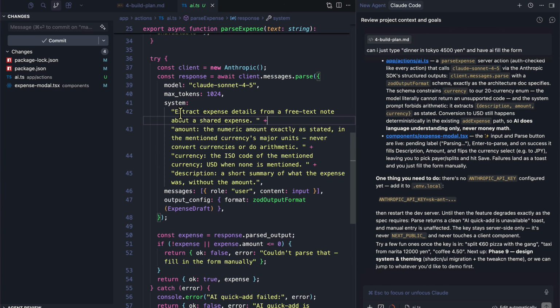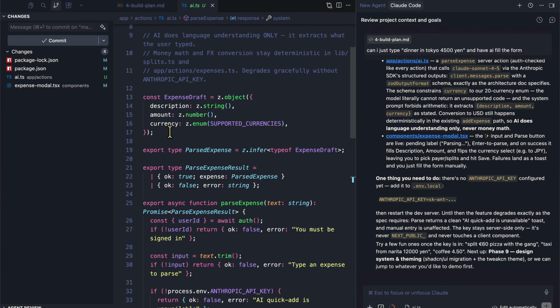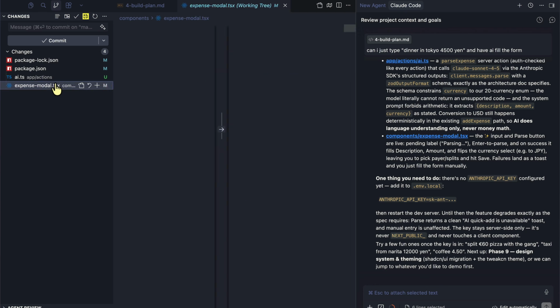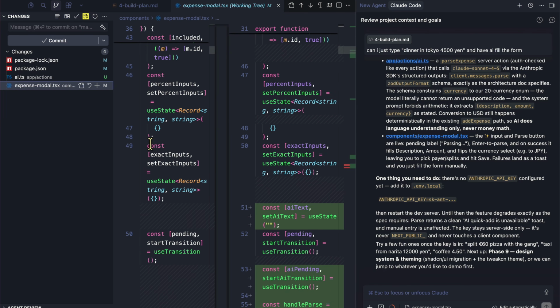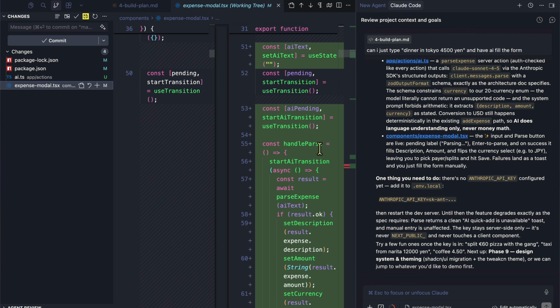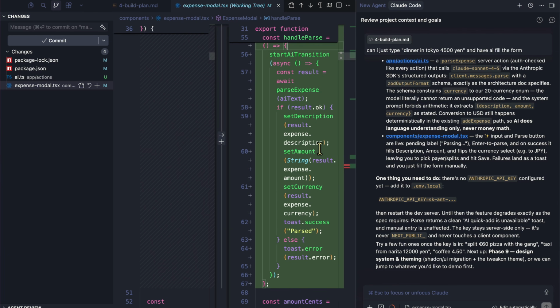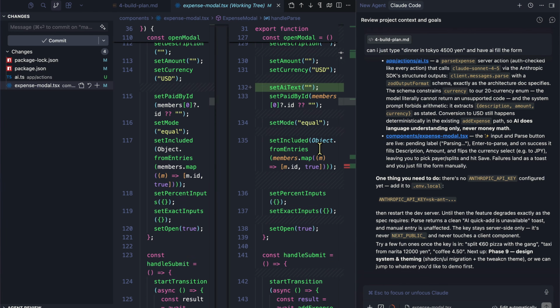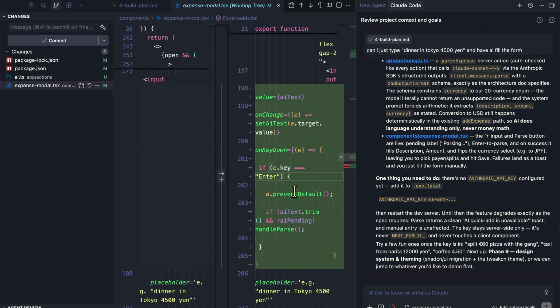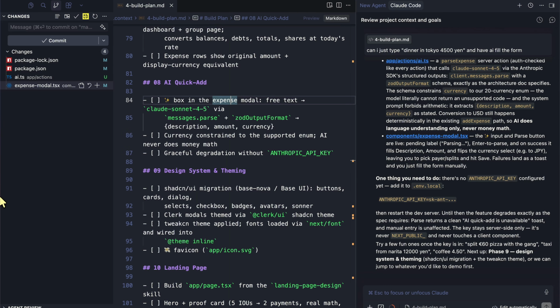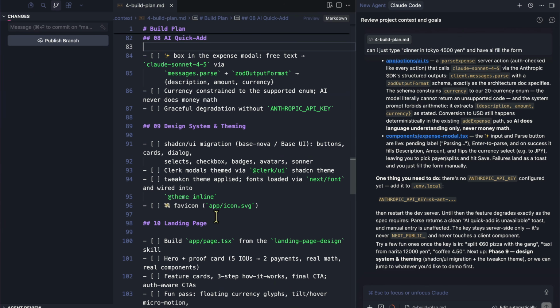And if you take a look at the prompt, it says extract expense details from a free text note about a shared expense, amount, currency, and description, which is beautiful and exactly what we want. And these three items are also defined in the schema. So this is what we expect as well, which is amazing. And then once it's done that, it's just basically using basic React to parse it and set the description, amount, and so on. Once we get the data, even if I press enter, it's going to enter and so on too, which are additional capabilities that it has added. Amazing. So here we can say phase 8 is done as well, which is exactly what we want.